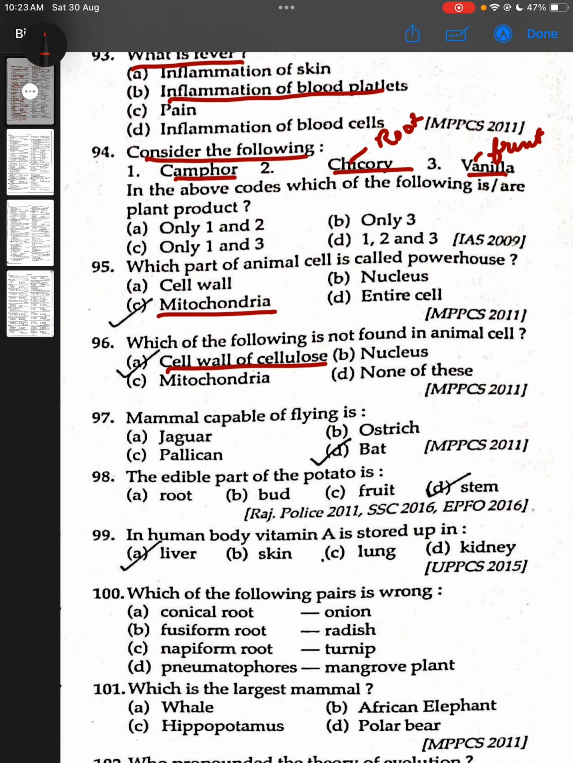Mammal capable of flying is bat. The edible part of the potato is stem. And अगर ये क्वेश्चन रहता कि the edible part of the sweet potato is, then the answer will be root. Potato का edible part stem होता है, but sweet potato का edible part root होता है। In human body, vitamin A is stored up in liver because vitamin A, D, E and K are fat soluble vitamins.